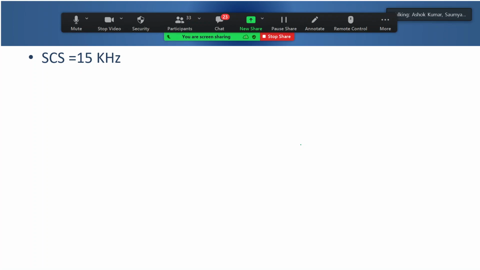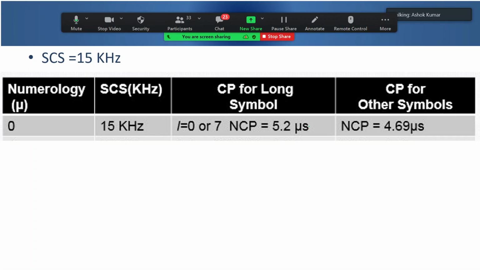Very right. So let's do that calculation.